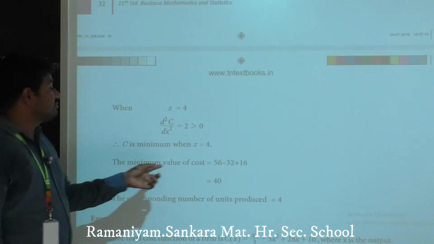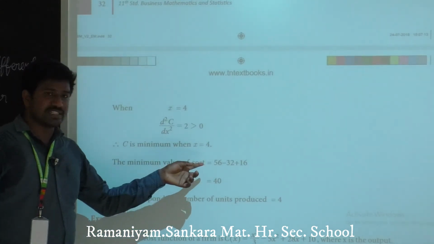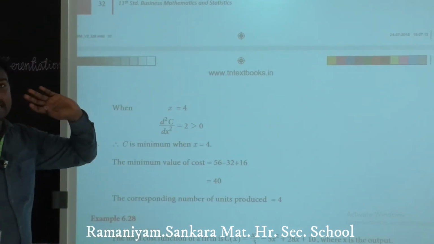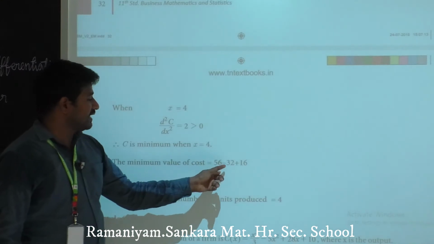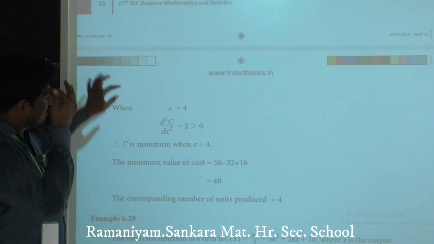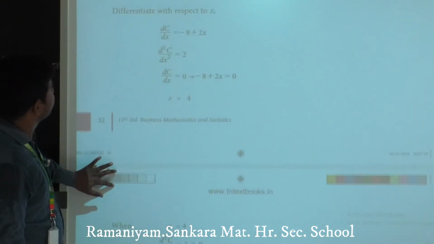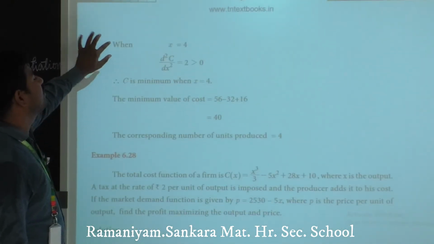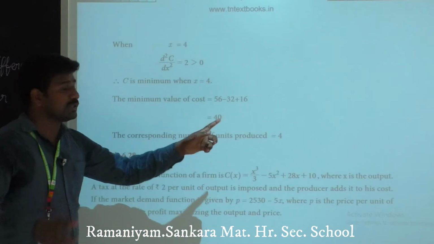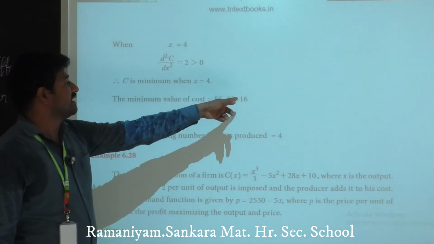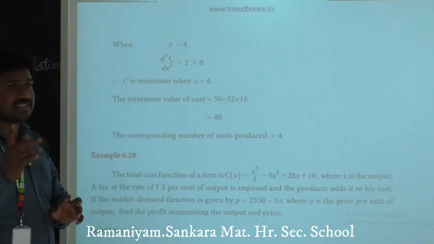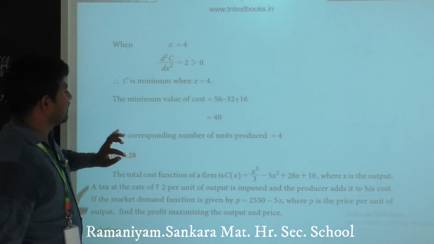Clear? Minimum value of cost equals, apply the value of x in the given function C equals 56 minus 8x plus x square. So 56 minus 8 into 4, which is 32, plus 16, which is x square, 4 square is 16.